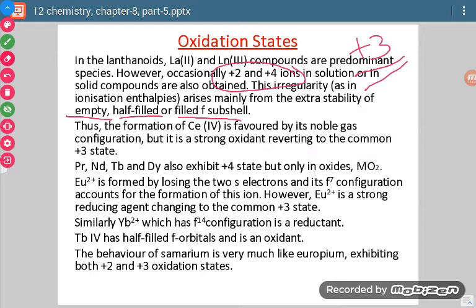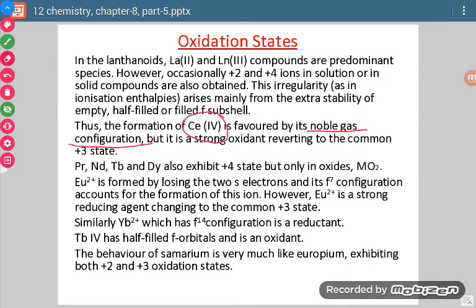So if there is a change in valence shell and it acquires a more stable form, then it can show +2 or +4 oxidation state also. Okay, just like in case of cerium, if we say that it exists as Ce4+, then what does it mean? It means that when it is occupying +4 oxidation state, then it is coming into noble gas configuration.